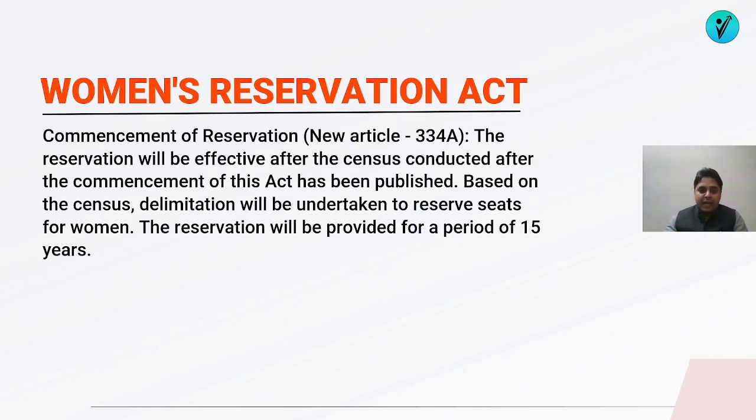Next, the Women's Reservation Act that has been passed in the Indian Parliament. It has been passed in both the houses, Lok Sabha as well as Rajya Sabha, but it shall be implemented after 2026 because there are certain provisions that require a new delimitation, a new census, and both the exercises shall be done after 2026. That means we will have to wait till after the Lok Sabha elections until it actually implements. However, if we talk about the provisions of the law in general, it says that one third of the seats in the state legislatures as well as in the parliament shall be reserved for women.